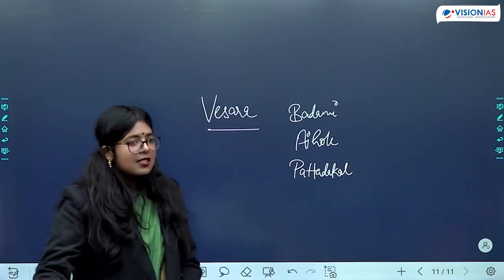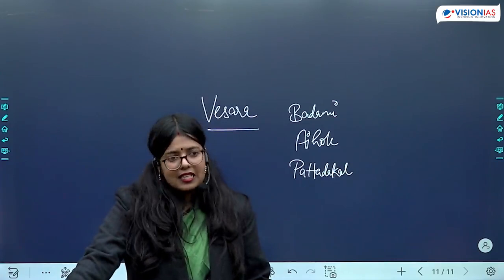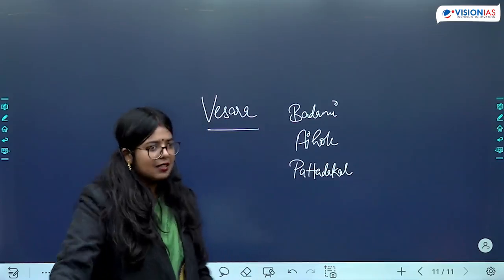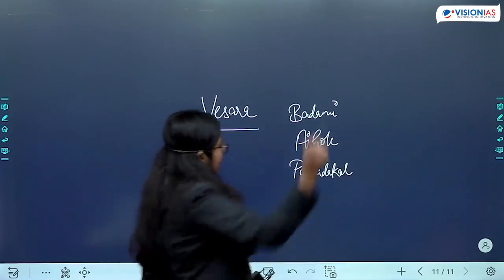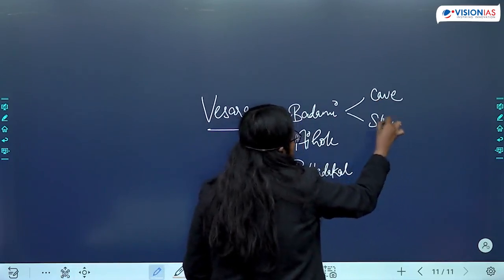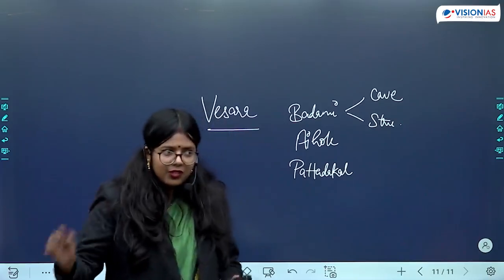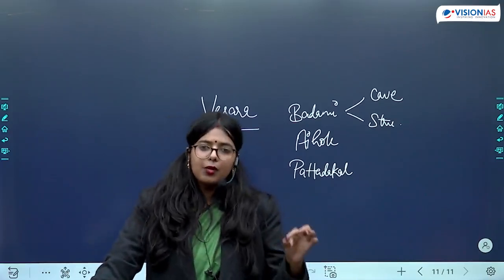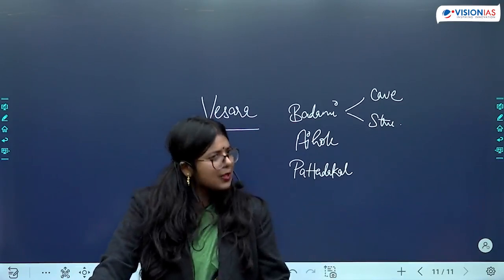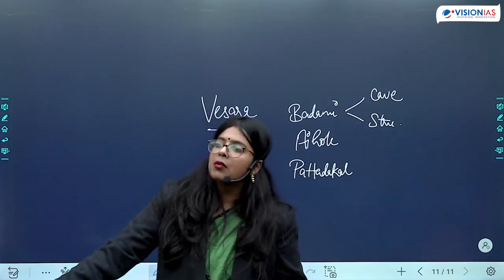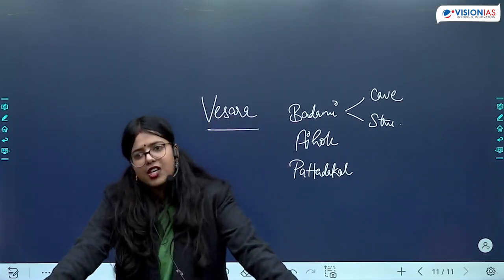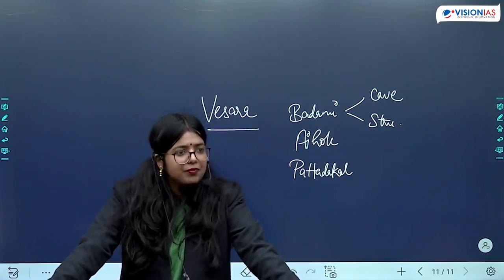Pattadakkal is another important site. Now here, when we are looking at temple architecture, we need to keep this in mind that there are going to be cave temples as well as structural temples. When we were discussing Guptas, there also I told you Udaygiri caves. So cave temples were present, and at the same time we also get to see the structural temples in the context of Dashavatar temple and Parvati temple.